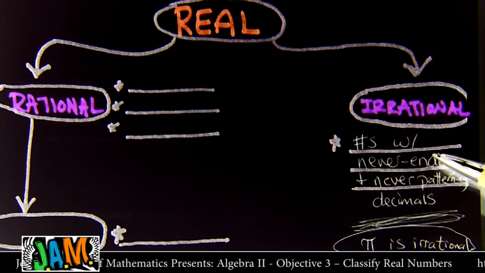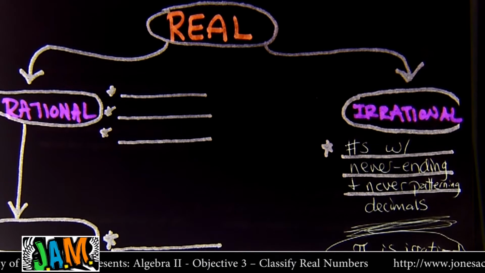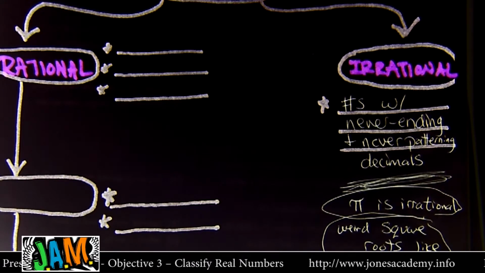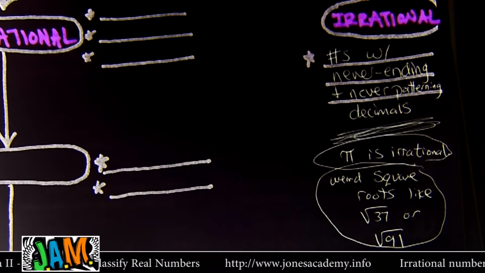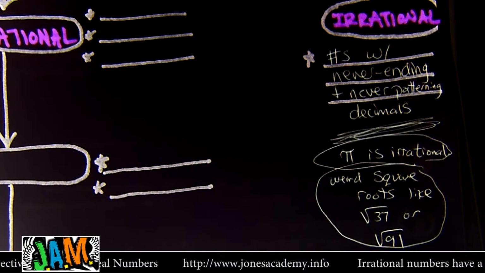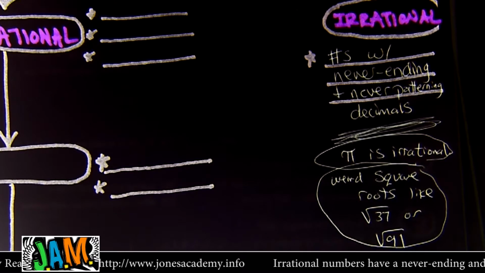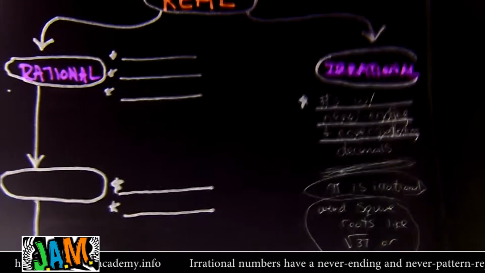So that's the thing. Irrational numbers, the decimal never ends, it never makes a pattern. Pi is one of the most famous ones, and they come from weird square roots. Even if you see the square root of 37 like in a fraction or something, remember that it could have been like 3 over the square root of 37. If a weird square root is a part of it, the whole thing's irrational. All right, that's it for irrational.